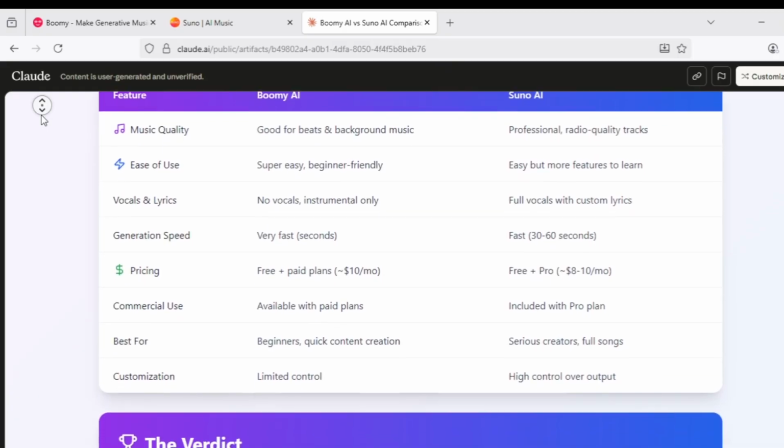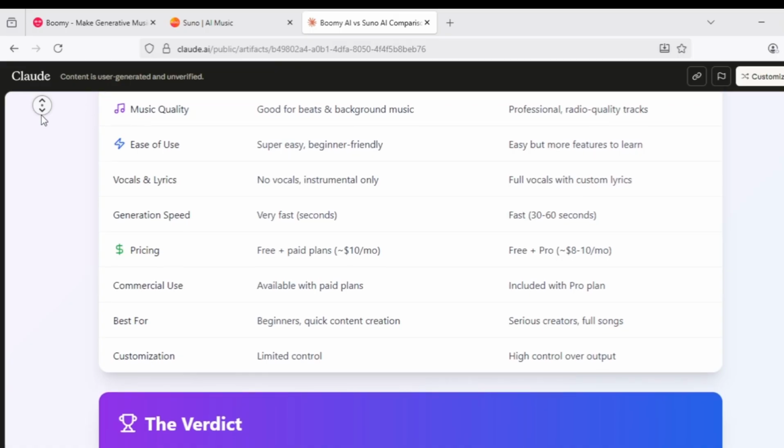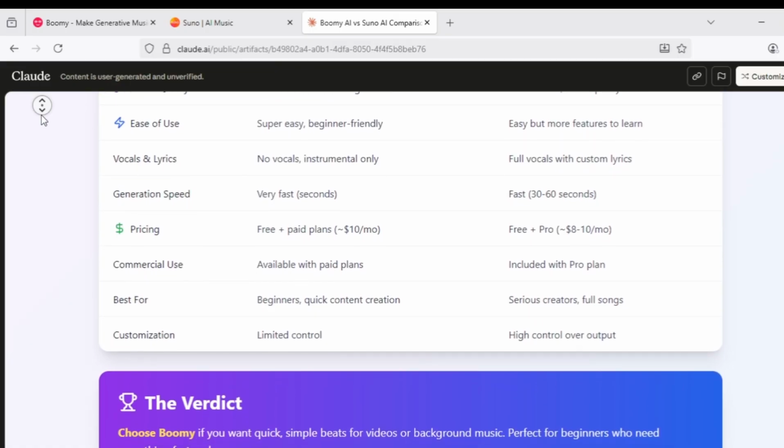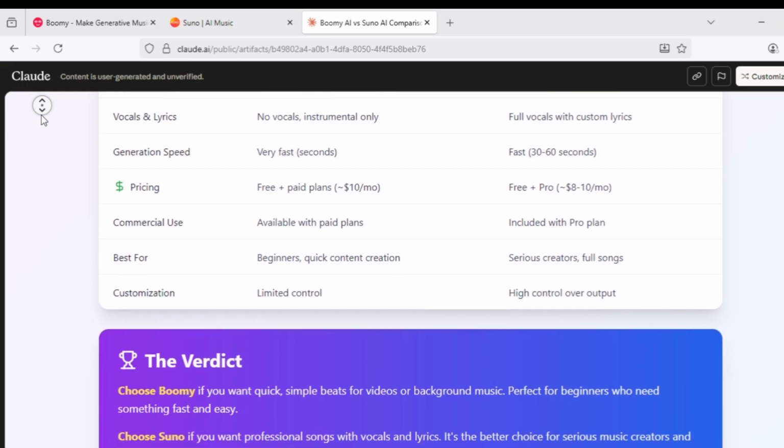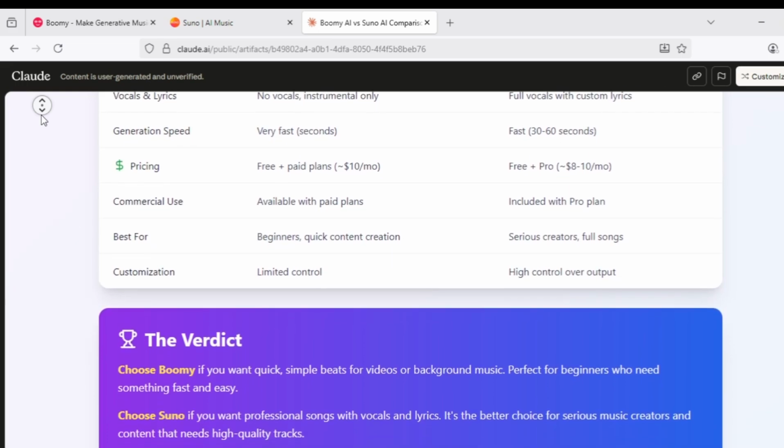Boomy wins for beginners. The interface is clean and simple. You don't need to know anything about music. Suno takes a bit more time to learn, but it's still user-friendly. You type what you want and it creates it. Both are way easier than traditional music production.